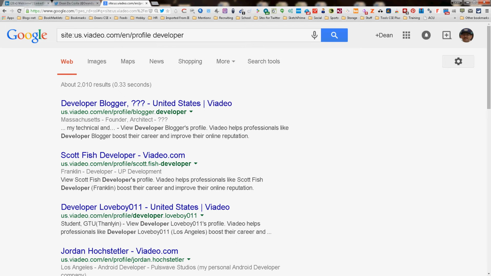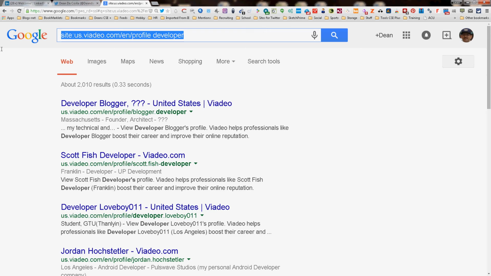Now, the reality is it's not always going to be profile, although profile is one of the words you're definitely going to want to keep an eye on. It's going to be words like profile, bio, resume, CV, user, users, people, people's, profiles. Sometimes it'll be a username. Country codes, language codes are important to keep an eye on, but those are the things you'll notice in the URLs as you do it.